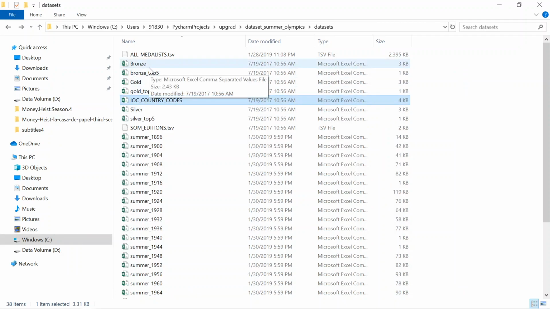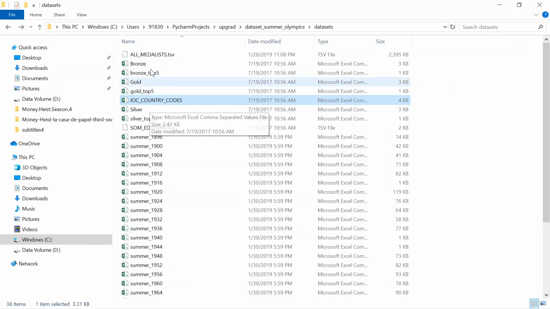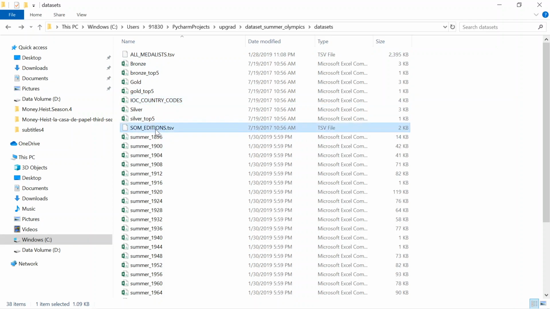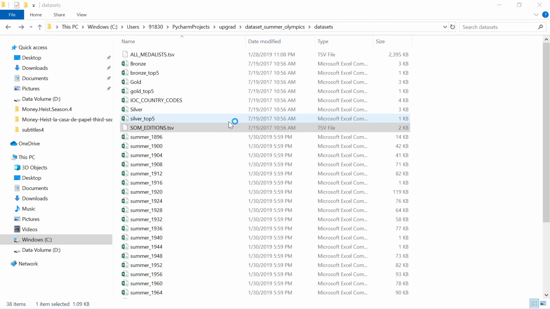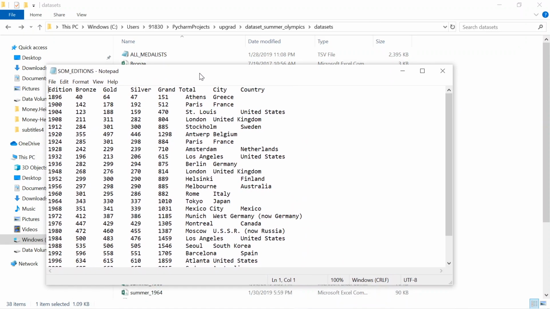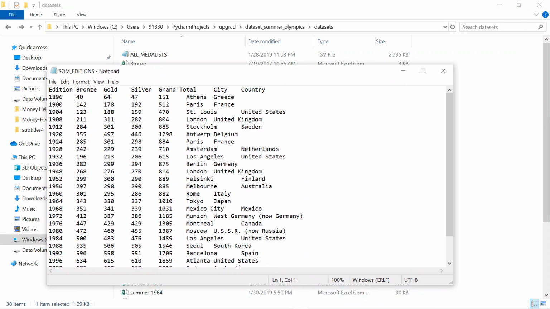They also give how many bronze medal winners, how many gold medal winners, and all the medals, and in each edition, meaning in each year, how many bronze, gold and silver, and which country got first.